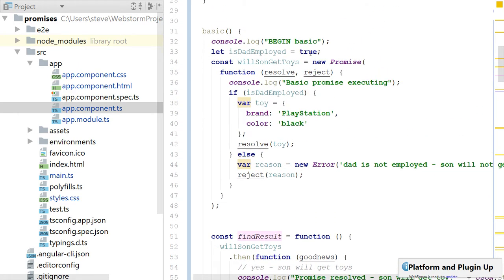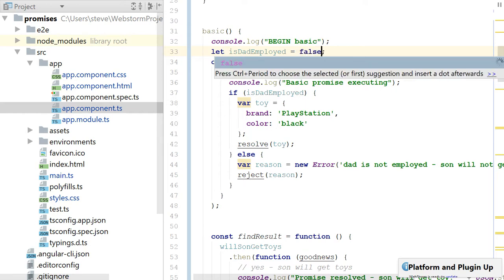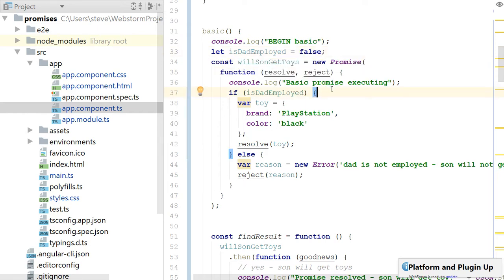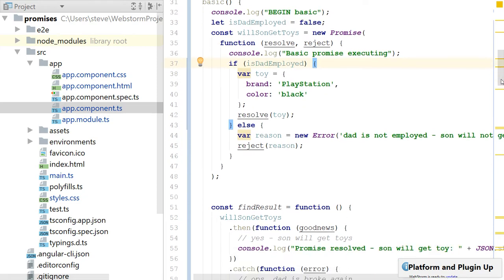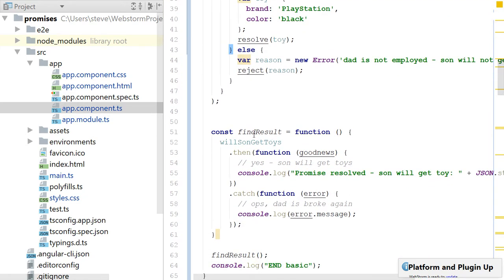I say, you know what, dad's not employed, and I call it false. In this case, this if does not execute. So we're going to give a reason why the promise is rejected, because dad's not employed, he can't make any money, he can't buy you the toy. And then when you consume the promise, you don't get a successful result. You get an error result.